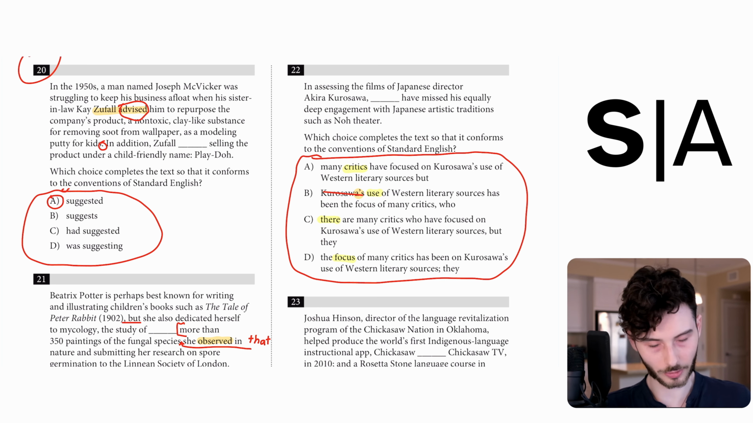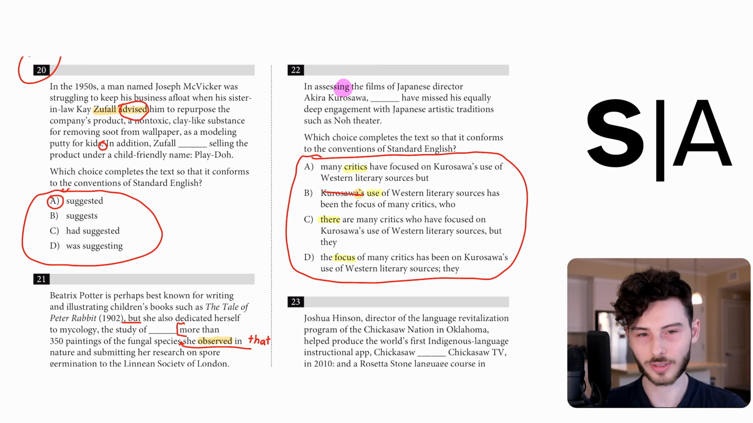And finally, "focus." Let's go back to the original passage and see if we can find some kind of -ing and what noun it would match to. "Assessing." That is the participial or -ing phrase that we need to match to a noun. So what can assess? Critics, use, there, or focus. This one is pretty clearly critics. Only critics can assess. So the answer must be A.